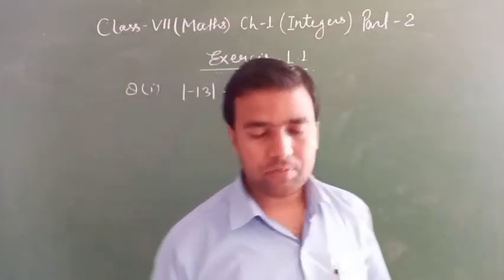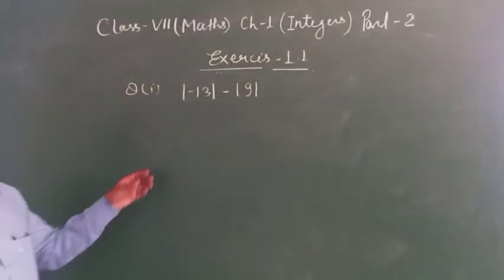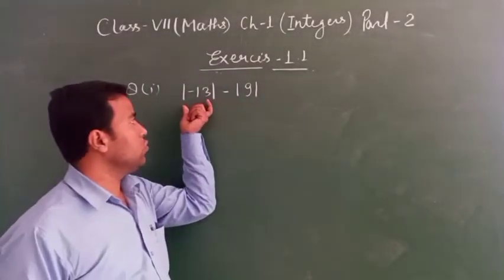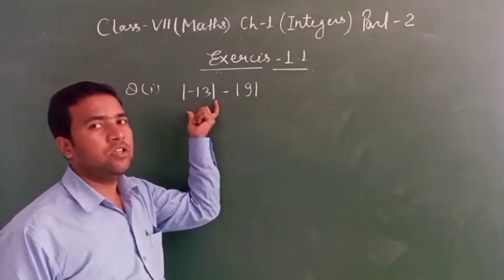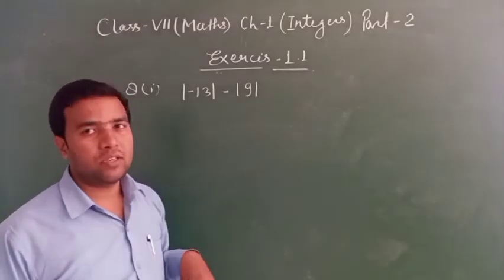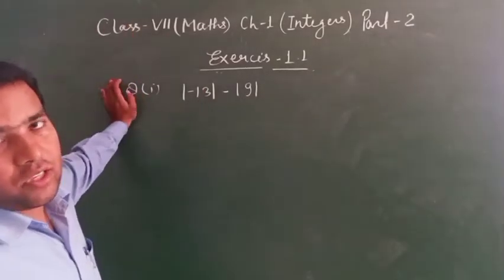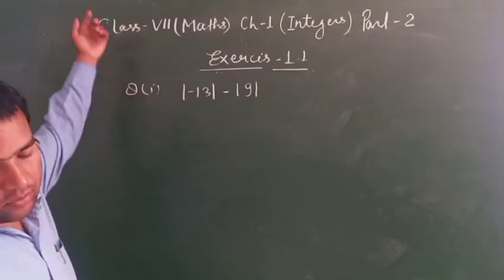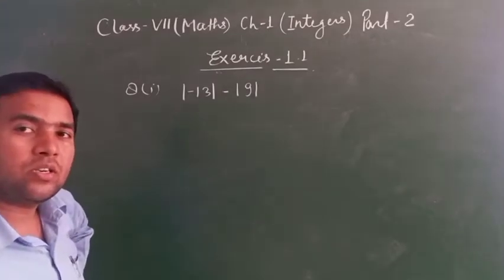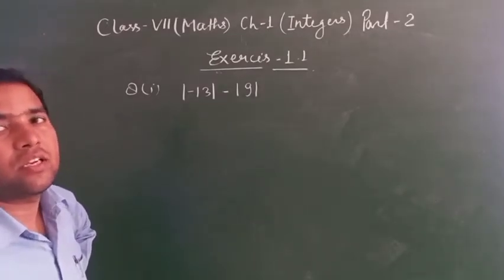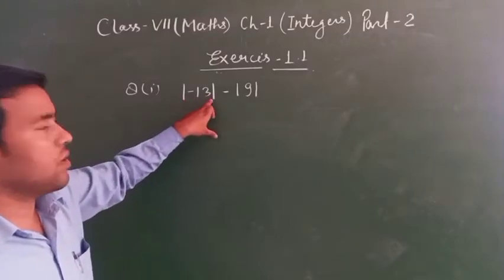Absolute value means if you write the number outside of this sign, you will get a positive number. Absolute value will always be positive. It means the absolute value of an integer is always non-negative, never negative. It is the sign of absolute value.